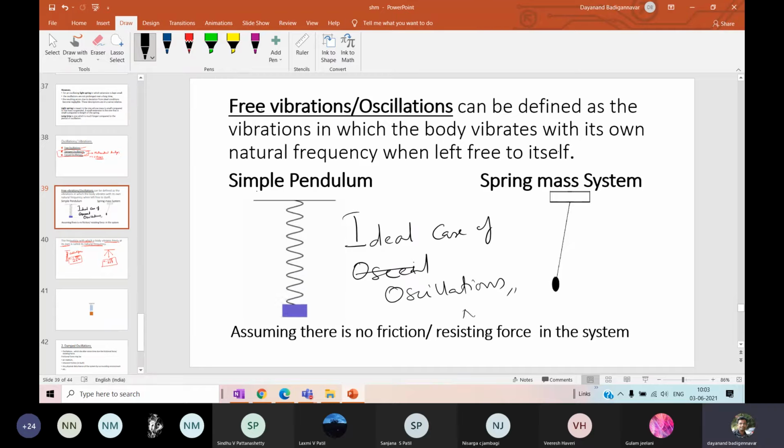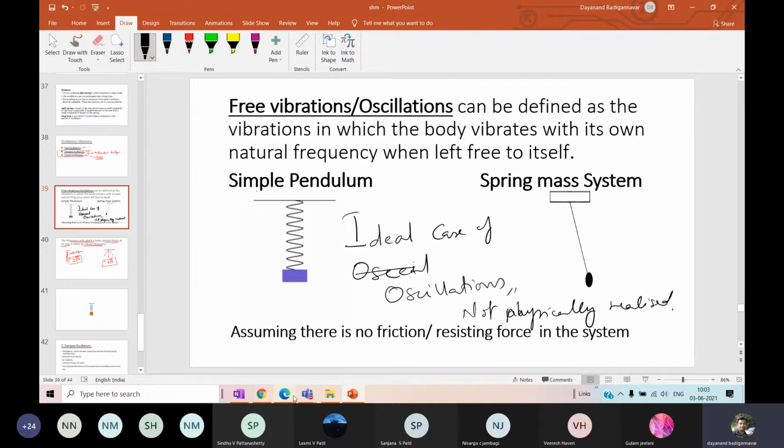Okay, not physically realized, realized and possible, not okay. Now what are these damped oscillations? Okay, how is it different?